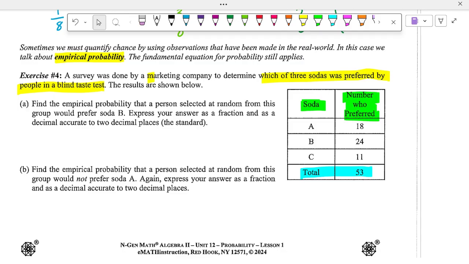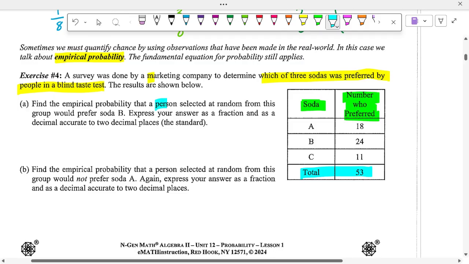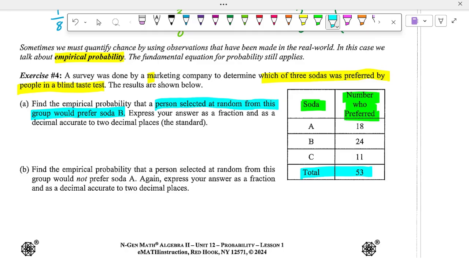The first one: find the empirical probability that a person selected at random from this group would prefer soda B. First off, how many people were there total? 53. So that should be your denominator. And how many people preferred B? 24. So 24 out of 53 people preferred soda B. That's the chance. Now, what would that be approximately, to 2 decimal places?